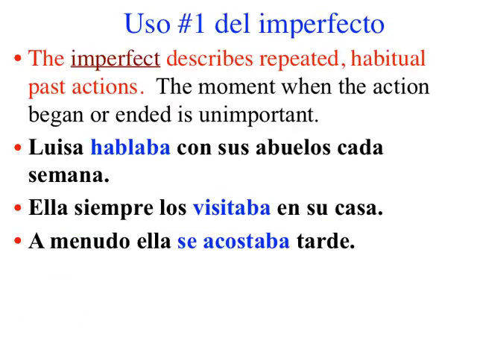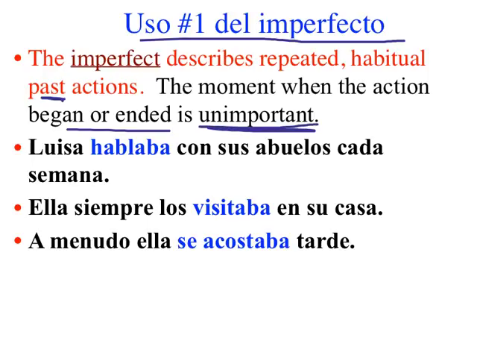So with that in mind, señoritas, uso número 1 del imperfecto. The imperfect describes repeated habitual past actions. The moment when the action began or ended is unimportant. Luisa hablaba con sus abuelos cada semana, week in and week out.